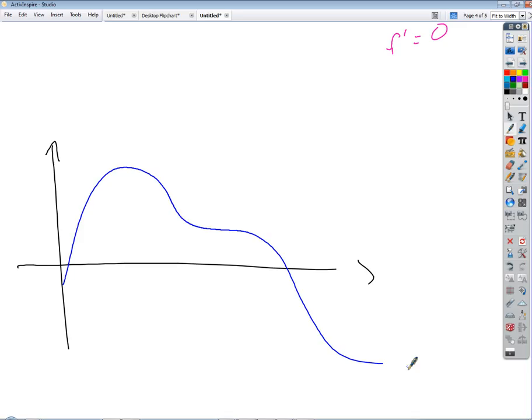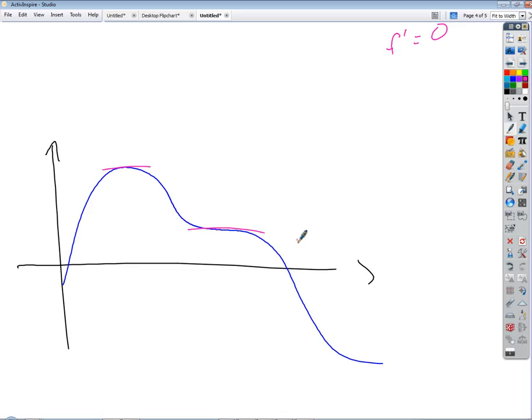So where are all the places here? I didn't draw this perfectly, but would you agree that these are places with horizontal tangents? There, supposed to be there, and that's it. Okay, so the left one is a place where the derivative was 0. That's a relative extrema. It's a relative maximum, isn't it? The middle one is a place where the derivative is 0, horizontal tangent. Is it an extremum? No.